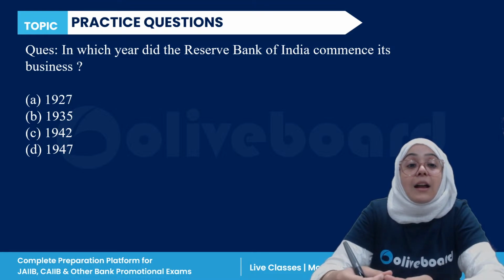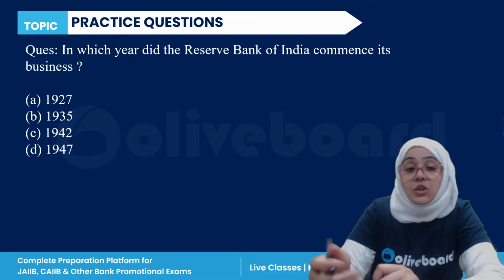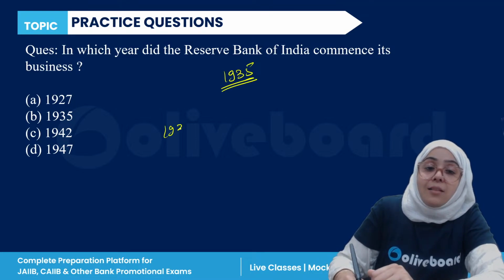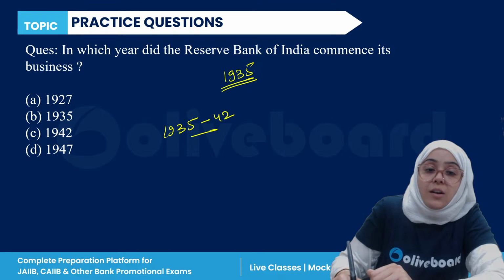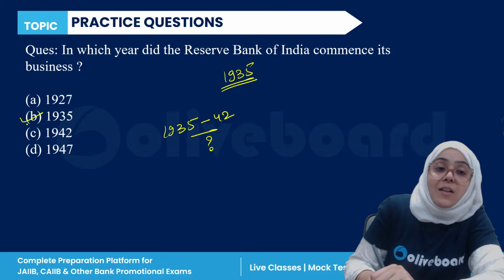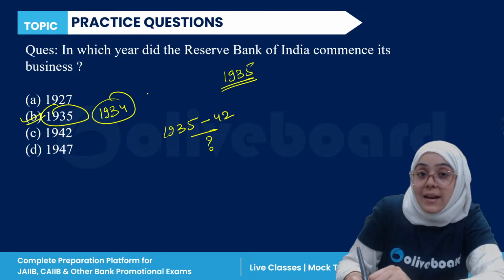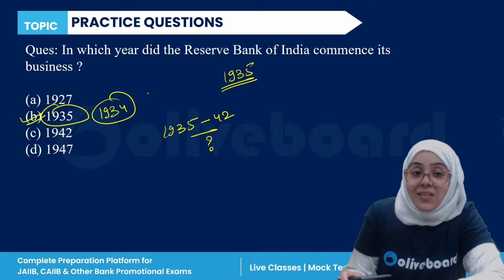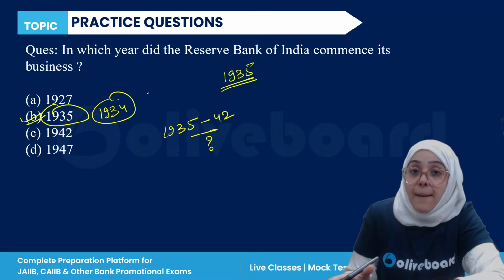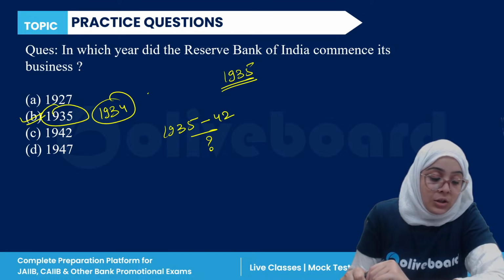Reserve Bank of India commenced its business, its working, in which year? Why 1942, Shirish? Reserve Bank of India was established in 1935. So from 1935 to 1942, what was Reserve Bank of India doing? It commenced its business on 1st April 1935 in accordance with the Act of 1934, right? The year it was established, 1935. So the correct answer for this question is B, right?